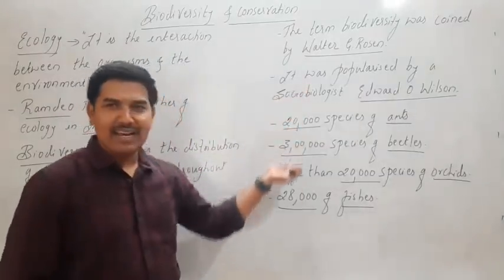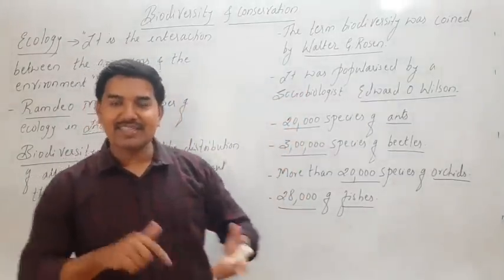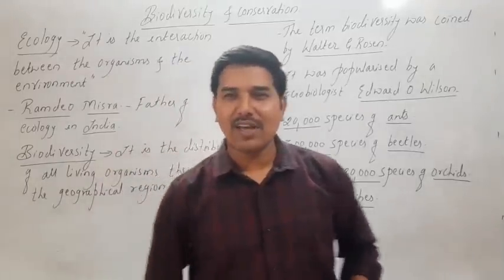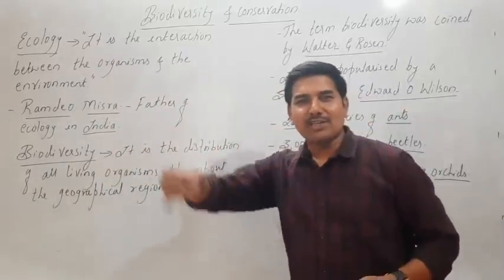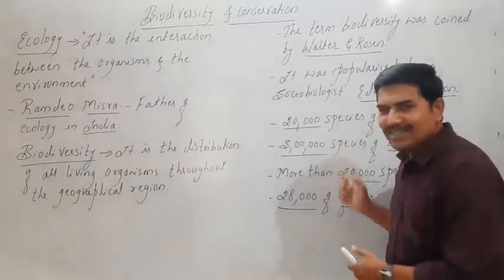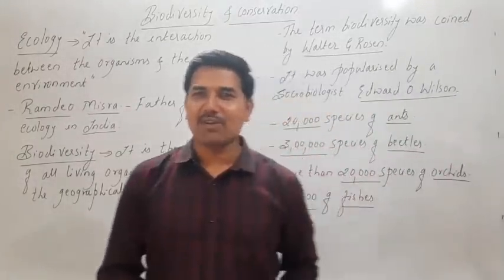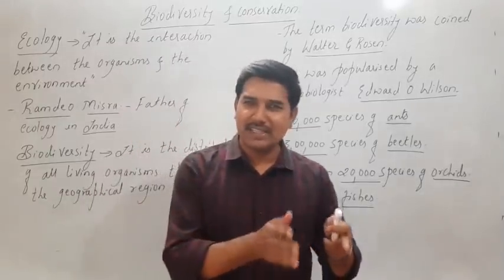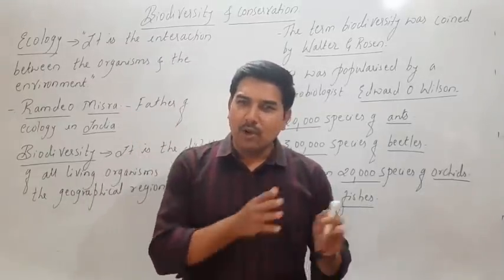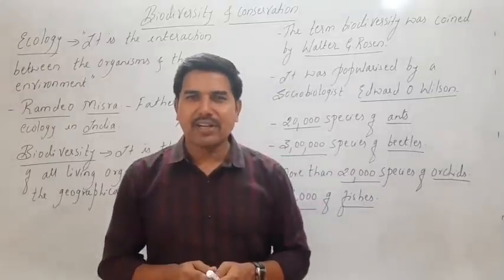So this is regarding biodiversity, the distribution of the life forms throughout the geographical area. This is regarding the introductory part. Now, as far as ecology, biodiversity and conservation are concerned, a lot of species have been discovered till now.